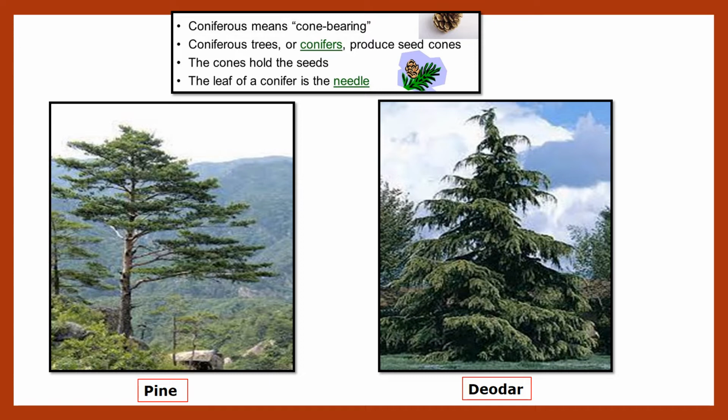So these coniferous trees like pine and deodar we are looking at in snowy regions. The trees are conical, that is, cone-shaped, with sloping branches, as an adaptation to heavy snowfall and cold weather. So due to snowfall, what happens, children? Due to this shape of the branches, whatever snow falls on these coniferous trees will not accumulate, that is, it will not be stored on the top of the tree.